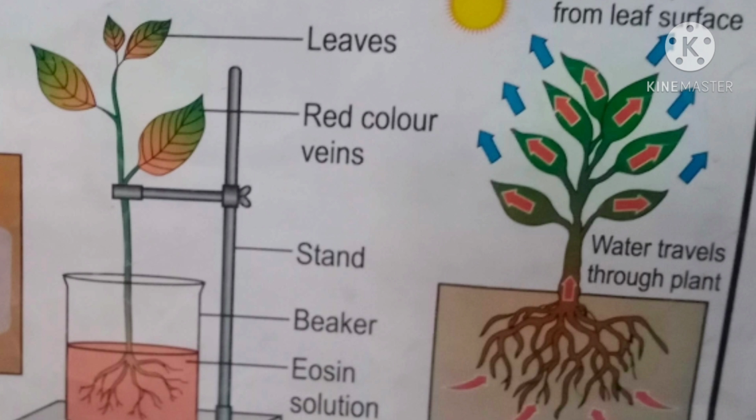Excess food except amino acids is stored in root, fruits and seed. This process is called translocation of material.